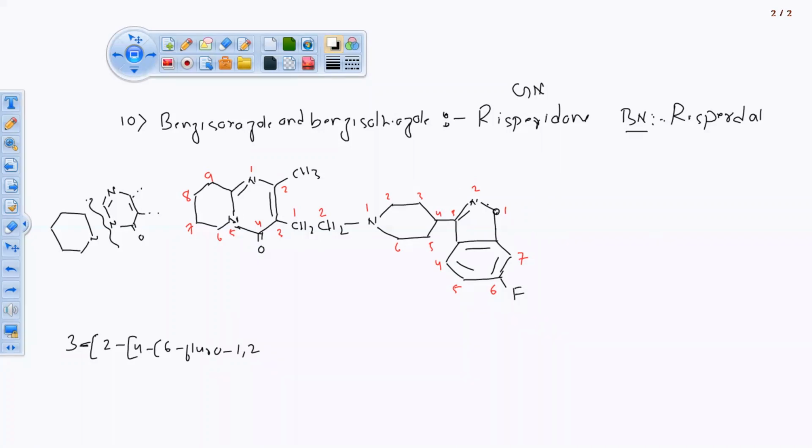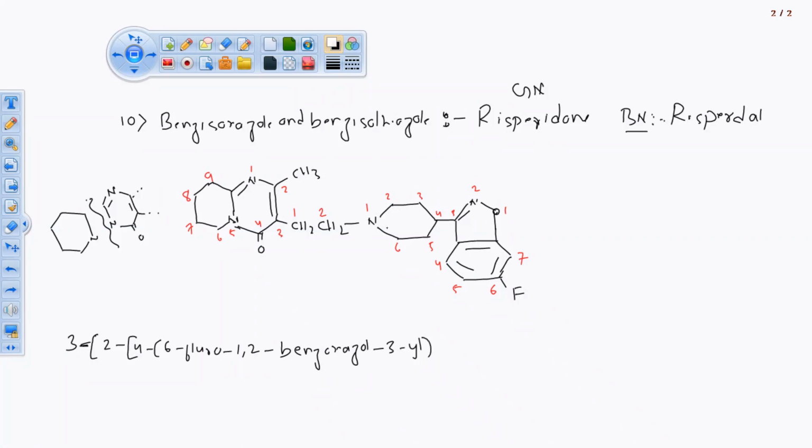But we are having nitrogen and oxygen because it belongs to the category of benzisoxazole. So 1 and 2, the benzene class, the basic unit, I am going to write over here, benzoxazole. On the third position, it is connected with an alkyl group, 3-yl.